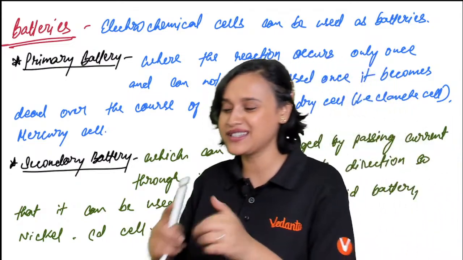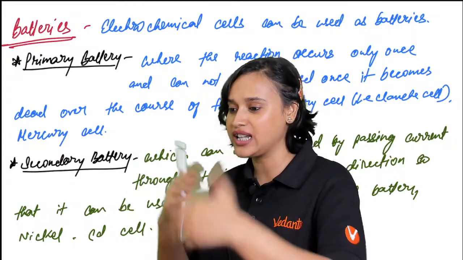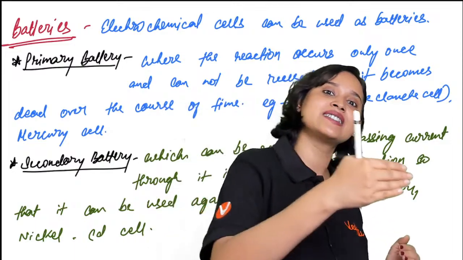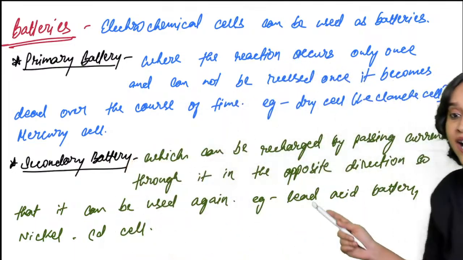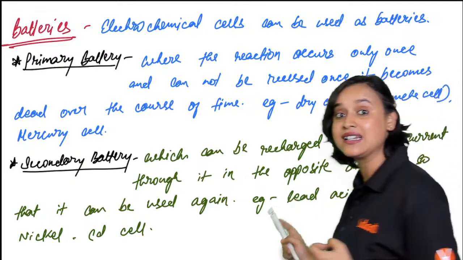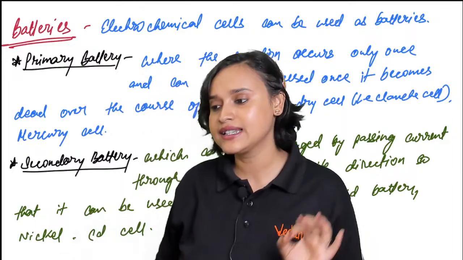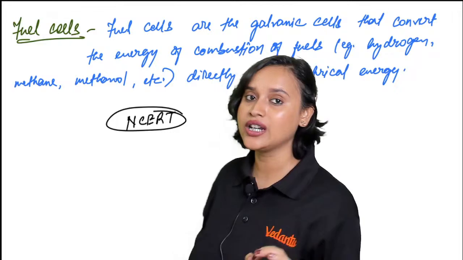So what happens is that chemical energy has been converted and used as electrical energy. After some time, when you pass electricity in the opposite direction, it gets charged again. The nickel cadmium cell and the lead acid battery, like in your inverters, are secondary batteries. But still everybody, do not forget to read it from NCERT.